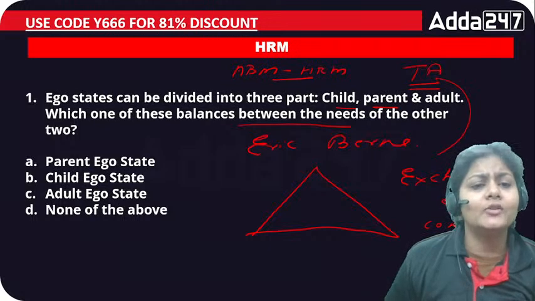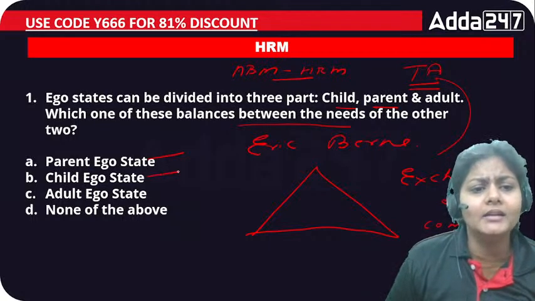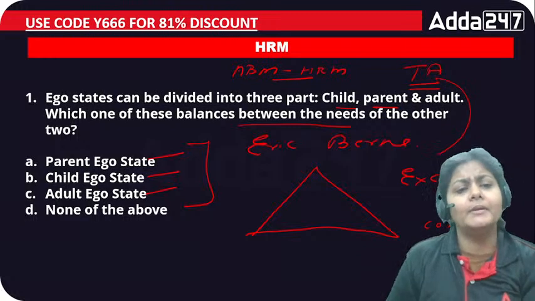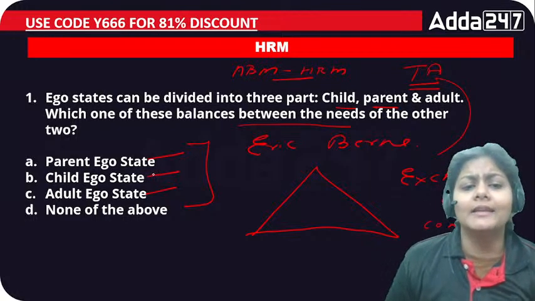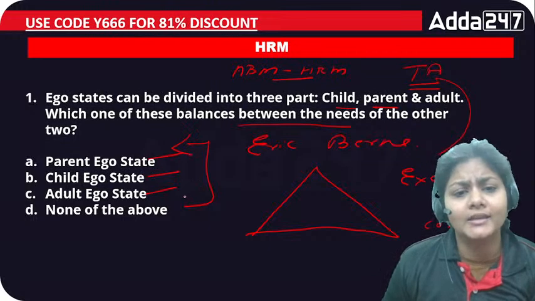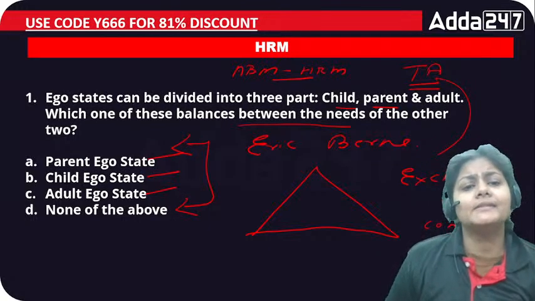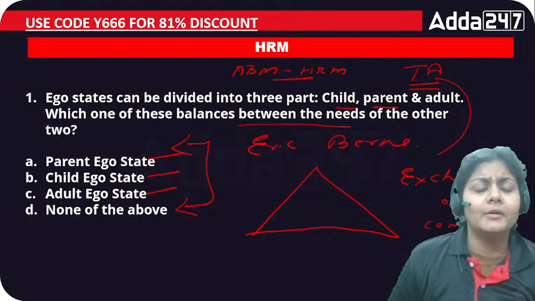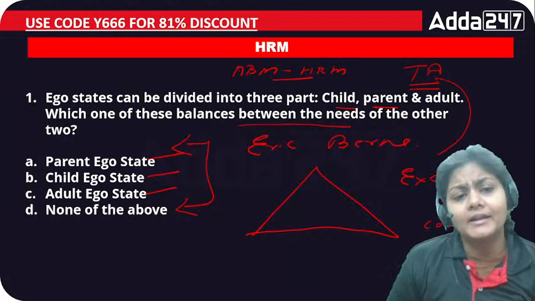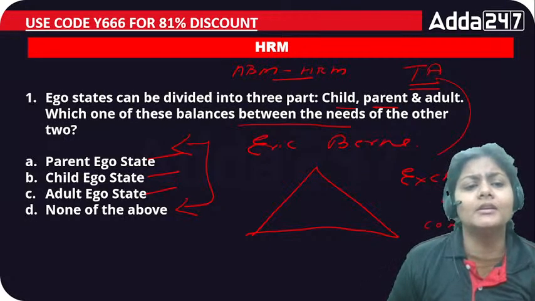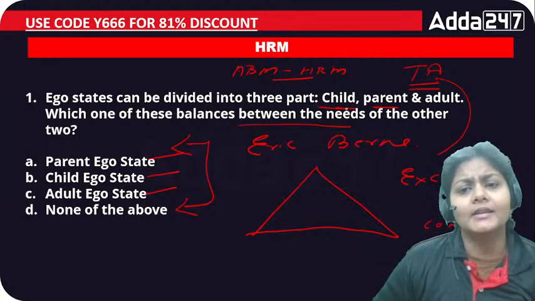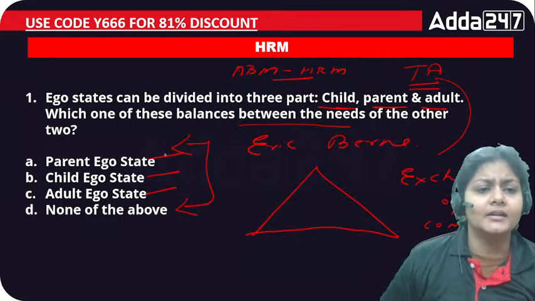And we have three ego states here: parent, adult and child. Sometimes maybe one person is behaving in the parent ego state. Maybe he was talking to someone and that person was behaving in the child ego state, right? So that is basically a transaction between the two persons, how they are communicating. Maybe one person is in the parent ego state and the other person is in the child ego state, right? So ego state can be divided into three parts, that is child, parent and adult.